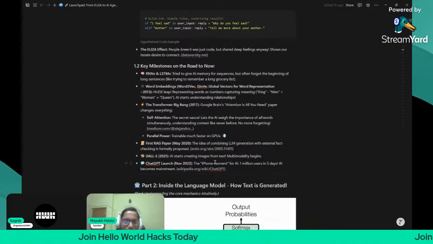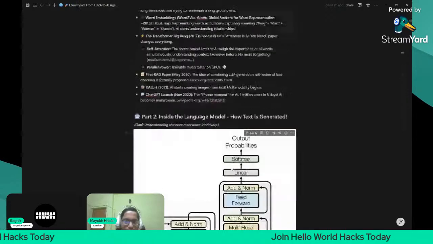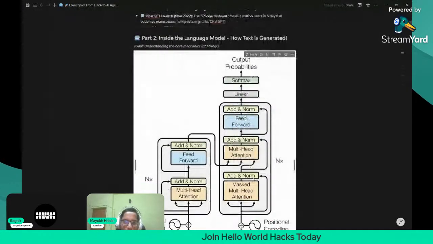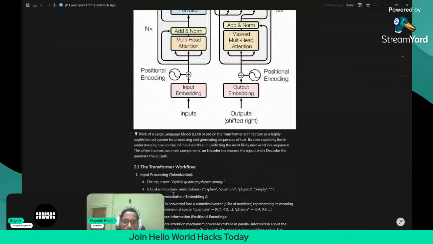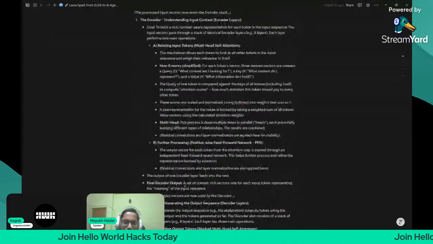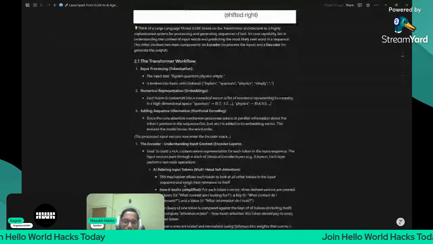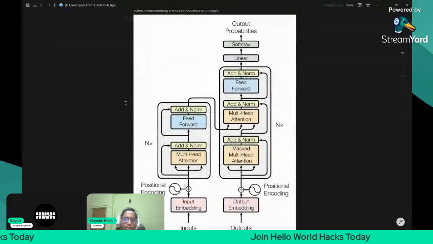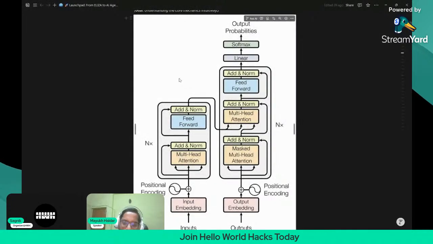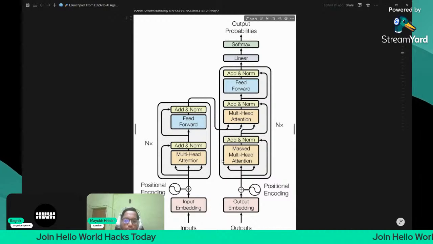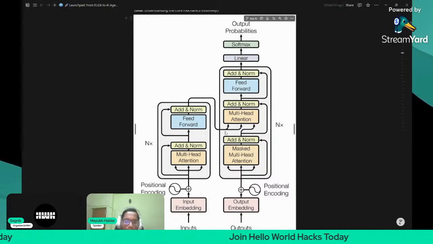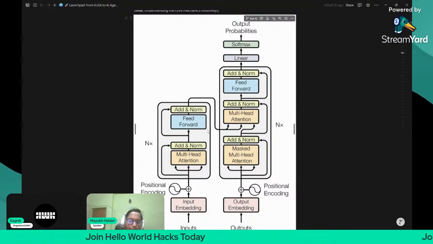But now let us move on to inside the large language model, how text is generated. This is for LLMs. You can study this for your own knowledge, but I will tell it in simple words. I will not go into technical jargon because today I want to make it a very simple session for you all. I know many juniors are also here, and they won't like those technical terms and jargon, so I will go with simple terms so that you can understand.